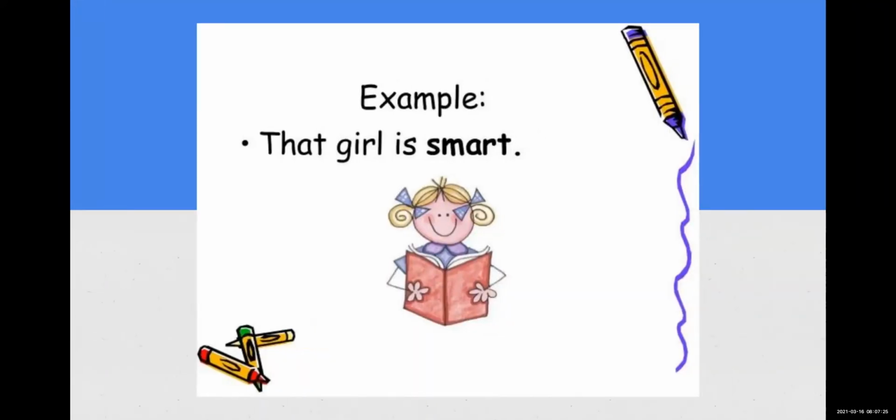Another example, that girl is smart. So over here only one girl is there. I'm not comparing this girl with any other girl. Remember this. So it becomes very necessary to keep this in mind, that what is positive degree.